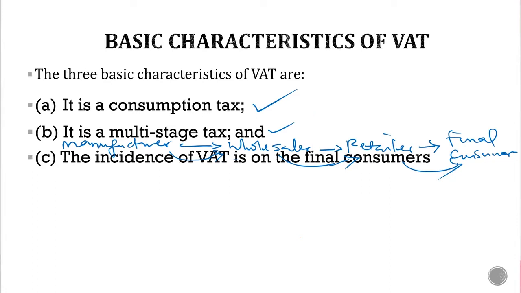And number three, the incidence of VAT is on the final consumer. Like I said earlier, it is the final consumer that pays the VAT. So it is on the final consumer. So these are the three basic features or characteristics of VAT.